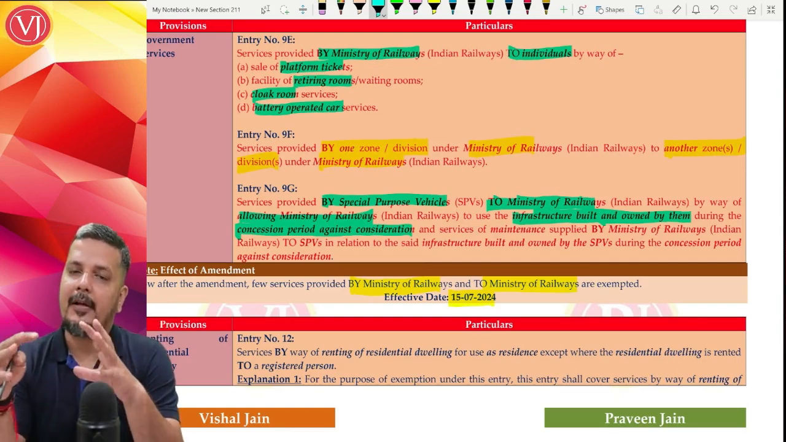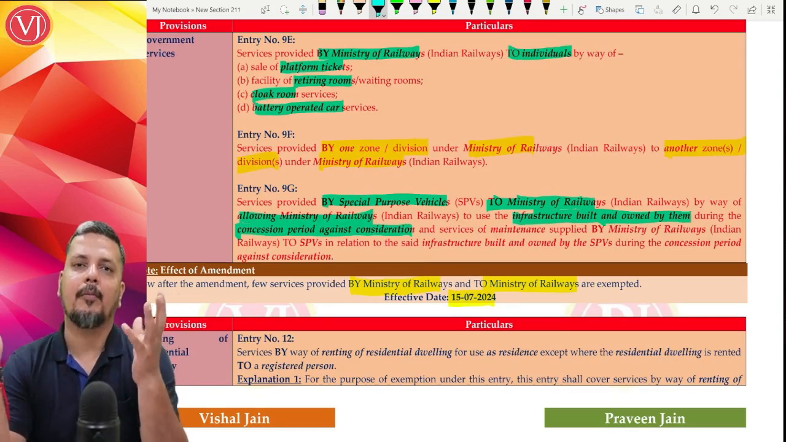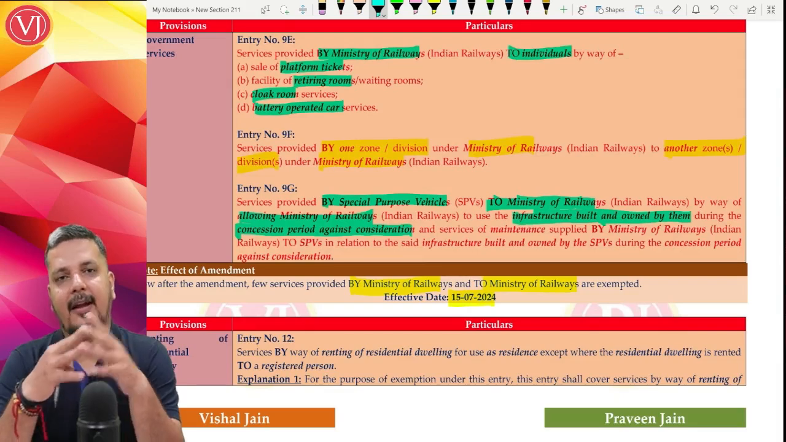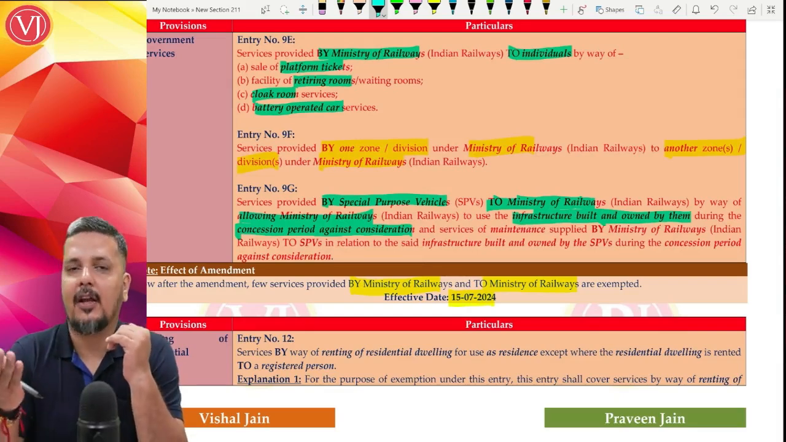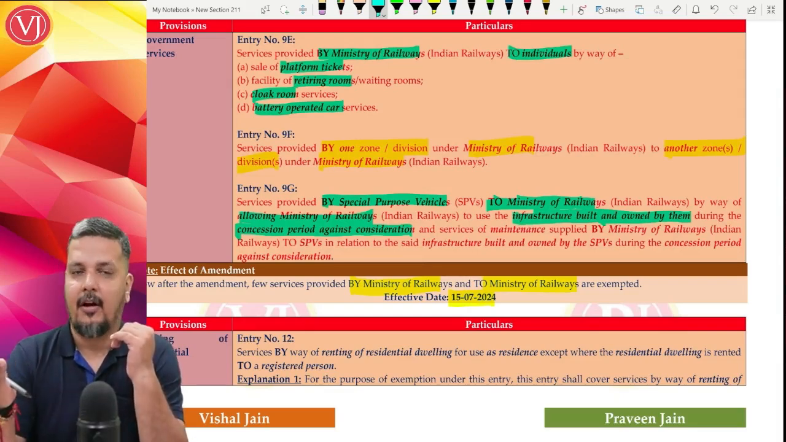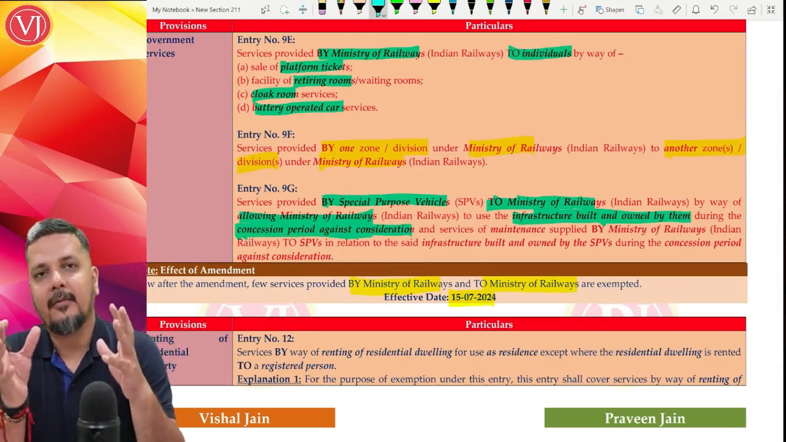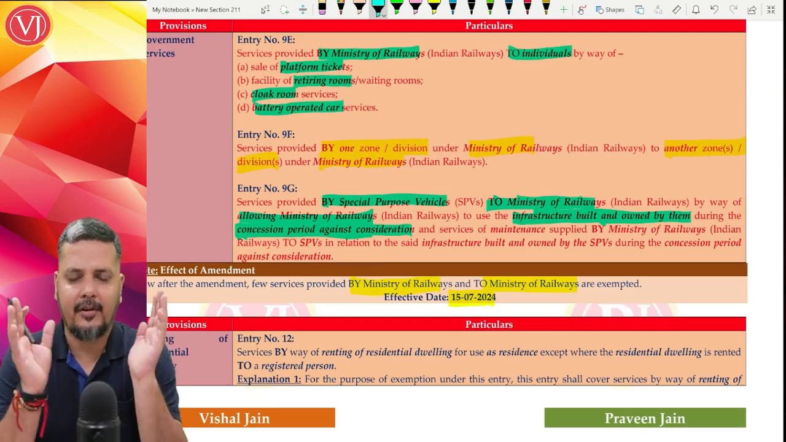The entire infrastructure will be built and owned by private entities through special purpose vehicles, and then that special purpose vehicle will allow the Ministry of Railways to use it, obviously against some consideration. That is exempted. That will be there till some concession period. After that, the entire thing will go under the Ministry of Railways.